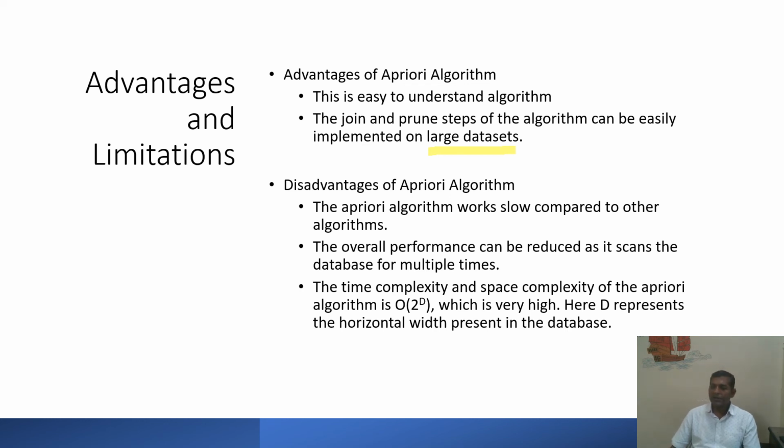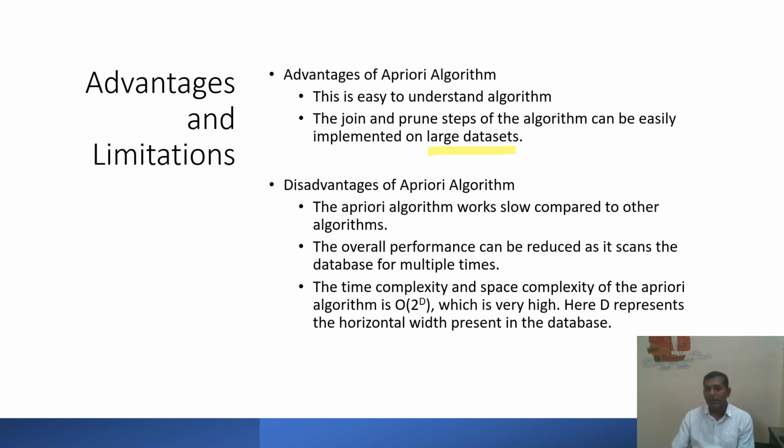We have a data set, and we have to scan it a single time when we are checking the frequency of single item sets. We'll go again and check the data set for 2 item sets. Again, we have to go into the memory and scan the complete data set. If we are checking the frequency of 3 item sets, again we go to the data set and check the frequency.